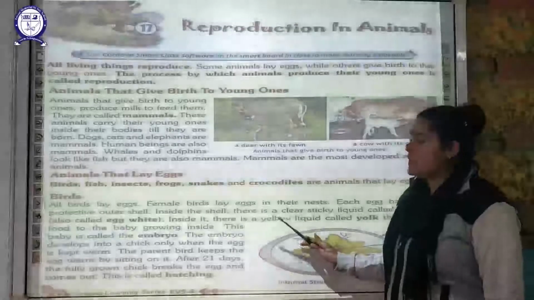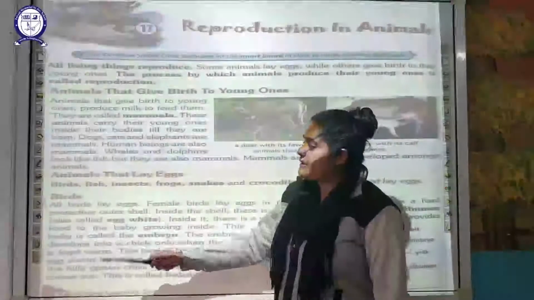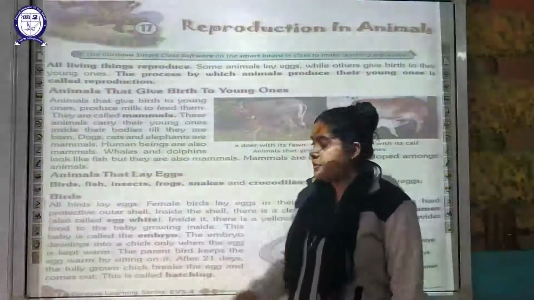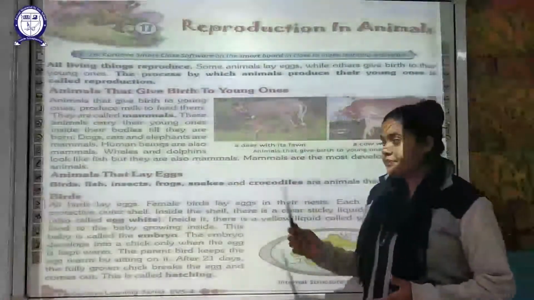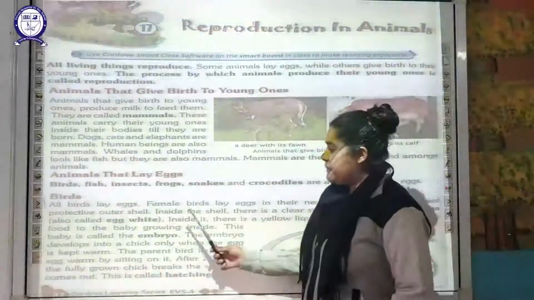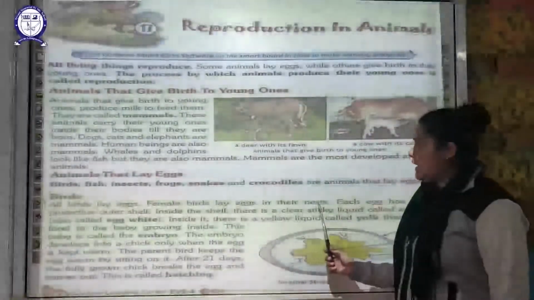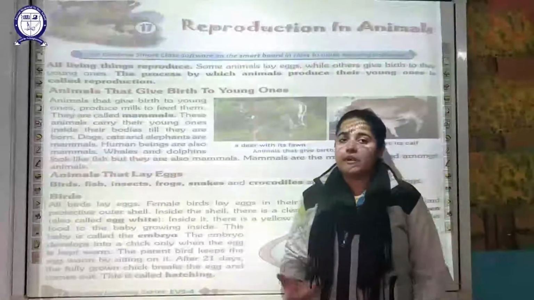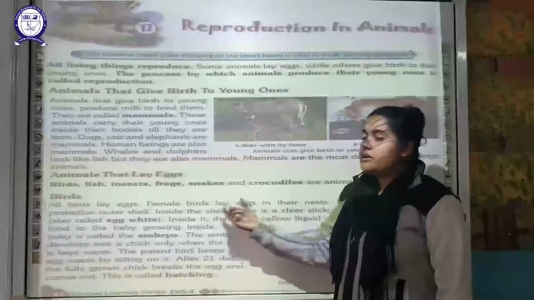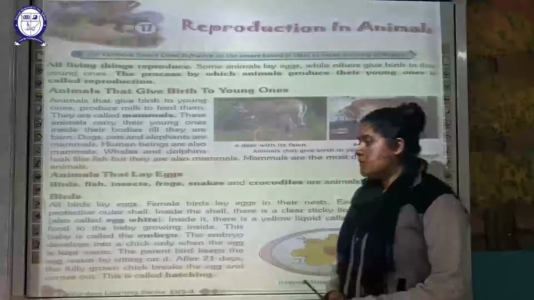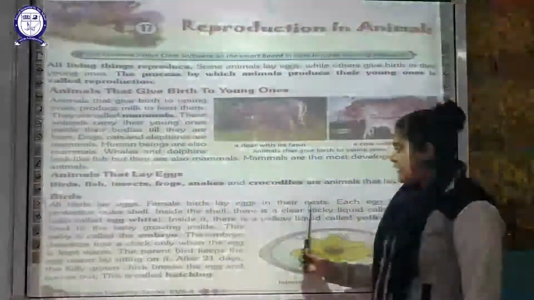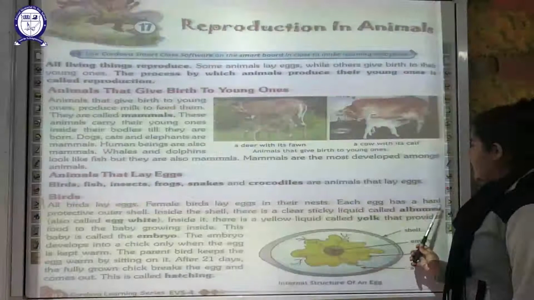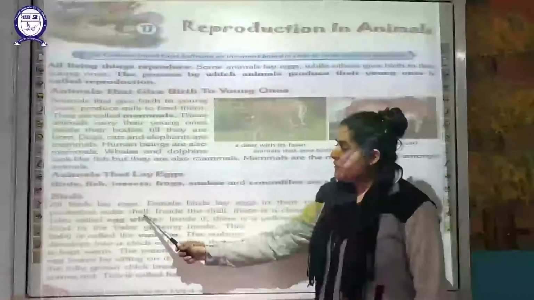So first of all, if we go into detail step by step, the first one we have to discuss is birds. As you people are aware, all birds lay eggs. The female birds lay eggs in their nest. In the previous chapter we also discussed that all birds build their nest so that they can lay their eggs in it. Each egg has a hard protective outer shell.